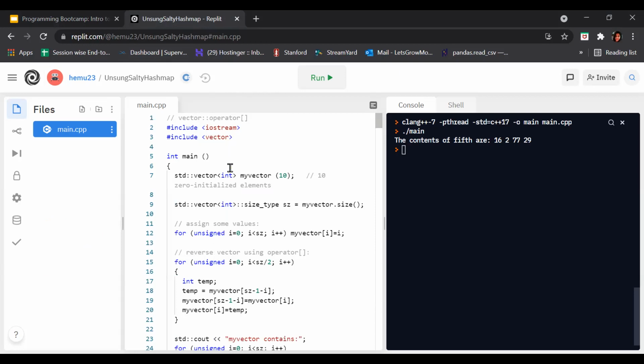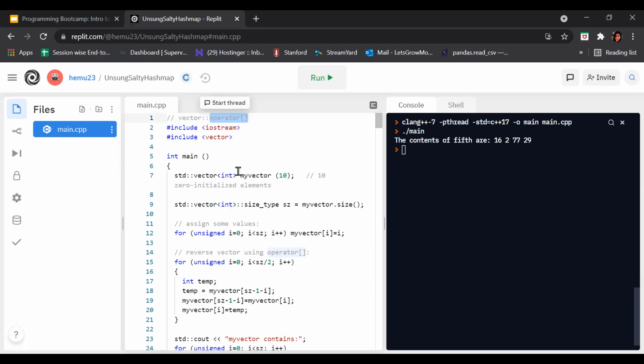The vector operator [] returns a reference to the element at position n in the vector. What does the operator [] element access do? It returns a reference to the element at position n in the vector container.